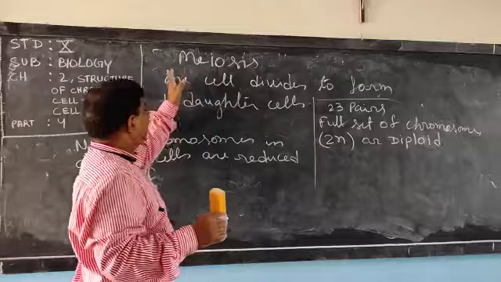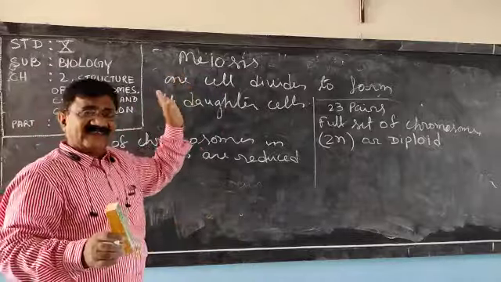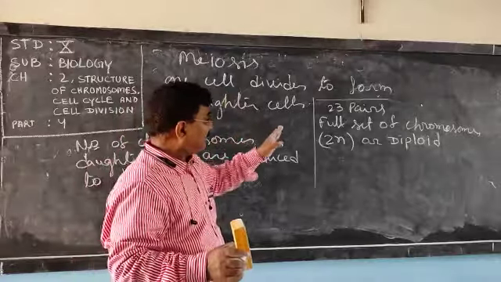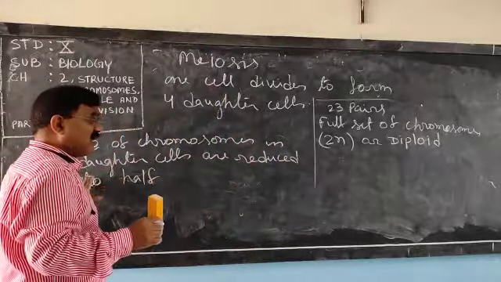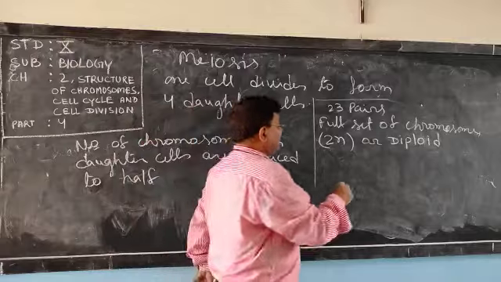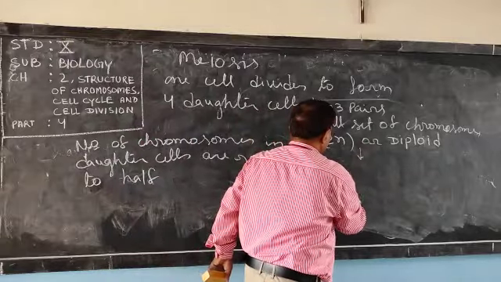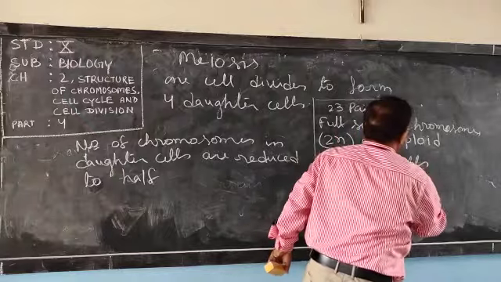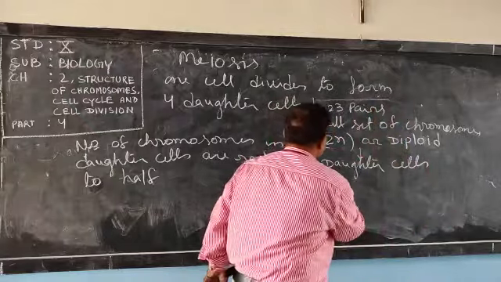And when the cell divides by meiosis cell division in the reproductive organ, the number of chromosomes is reduced to half. So in the daughter cells, what will be the number of chromosomes?